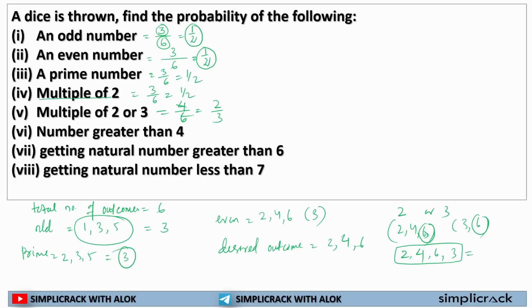Now, the next question. How many numbers are greater than 4? So, if a number is greater than 4, my desired outcomes will be 5 and 6, right?